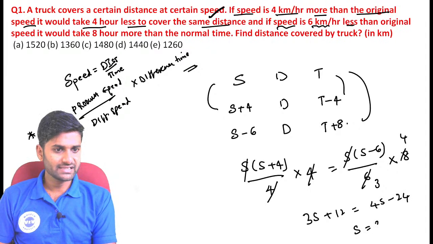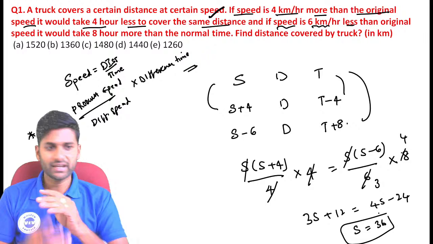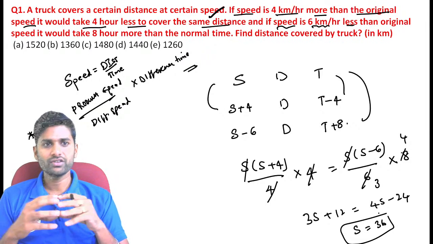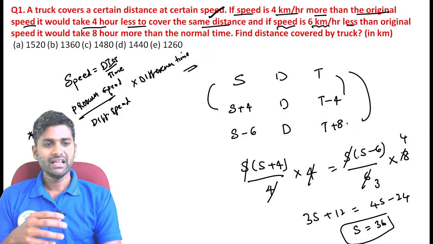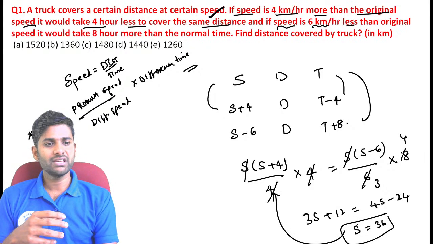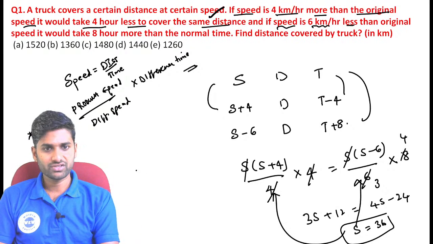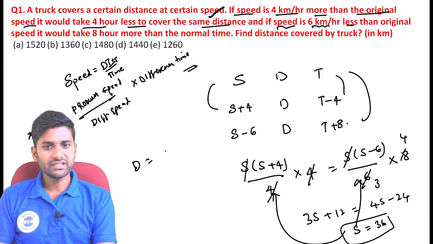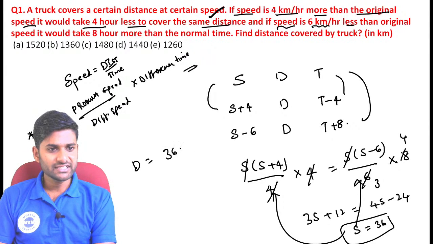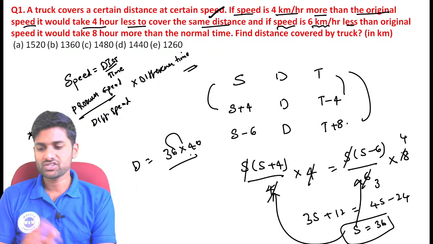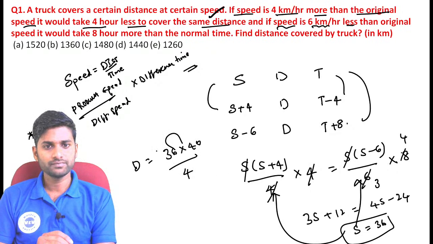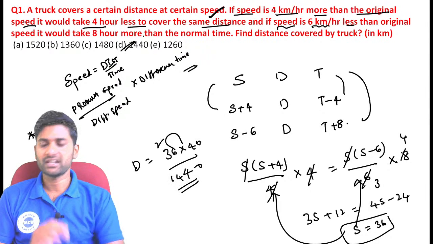So now you can get s is equal to 36. Now here is the question, we need to calculate the distance. See, this s value you can substitute here or here, and you can get the value, guys. Now just calculate the d value: 36 into 40. Now see, 6, why? Because 4 is cancelled, there is no problem in that. 6 4s are 24, 2 here, 3 4s are 12, 14. So the answer 1440 kilometers is the perfect answer.